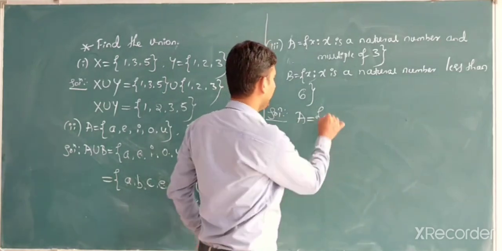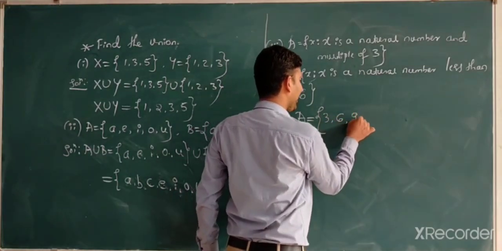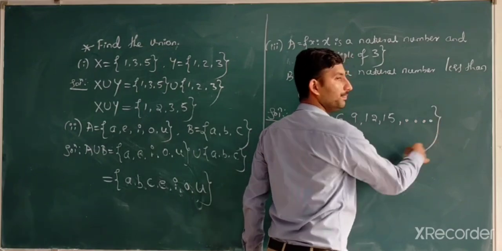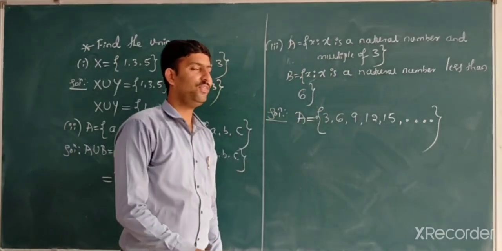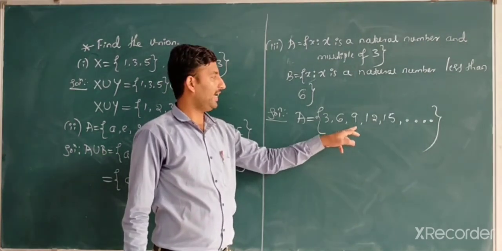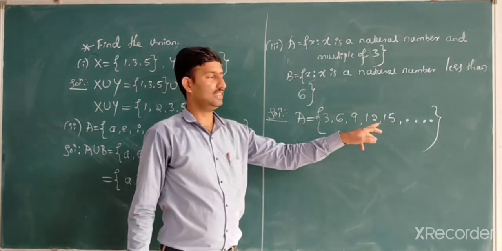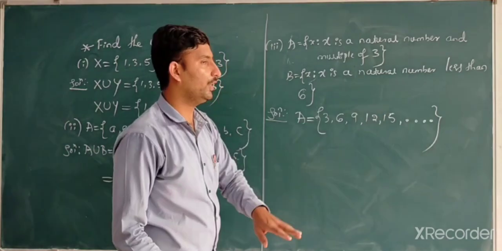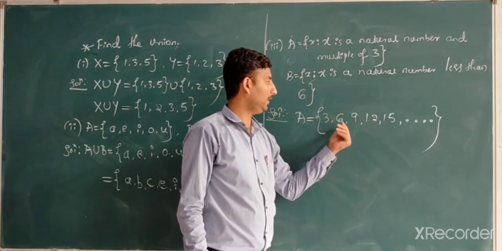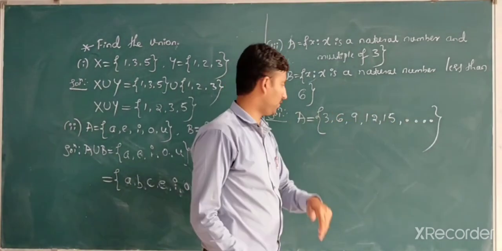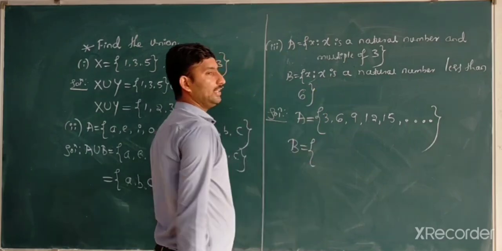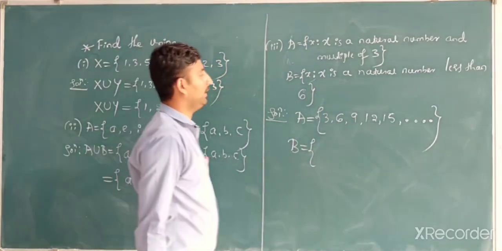What are the natural numbers which are multiples of 3? Multiple of 3 means 3, 6, 9, 12, 15 and so on, which is nothing but the table of 3. But in case of B, x is a natural number less than 6.